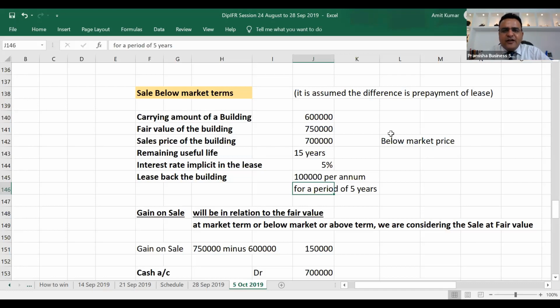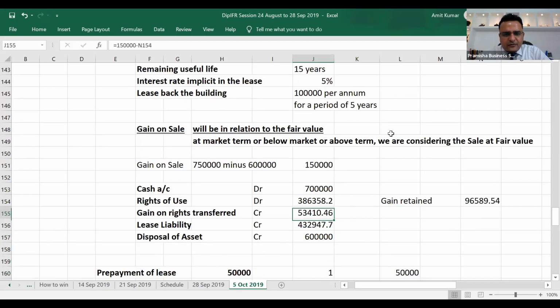Because we need this figure to calculate the right of use retained and to calculate the gain on rights transferred. The amount of lease liability is not just this 1 lakh being paid over a period of 5 years. The total lease liability to be paid to get this right is 1 lakh every year over a period of 5 years, plus 50,000, which is considered as prepayment of lease, to be added back to know the present value of lease liability to know the right of use retained.